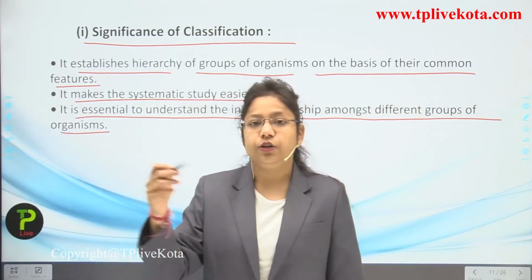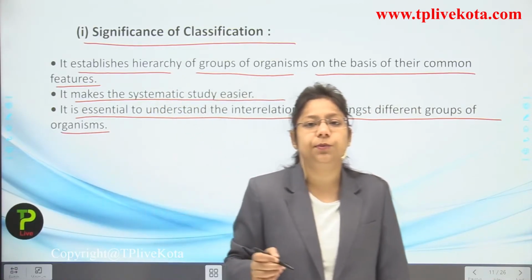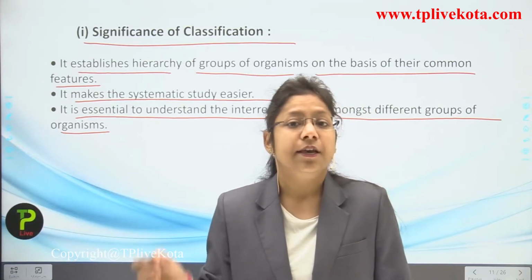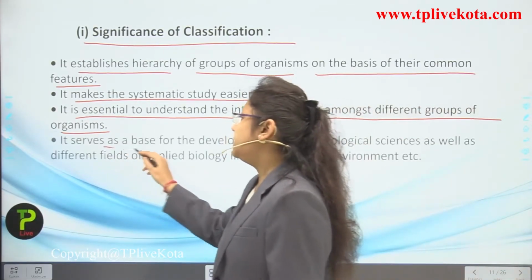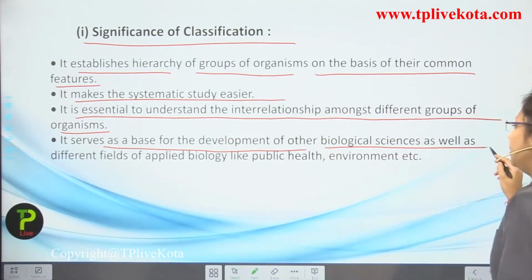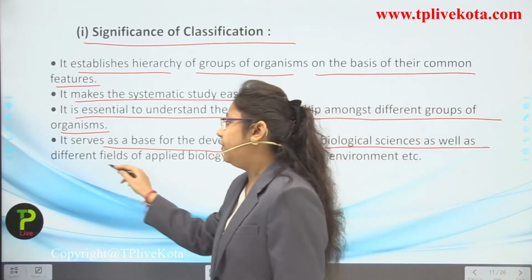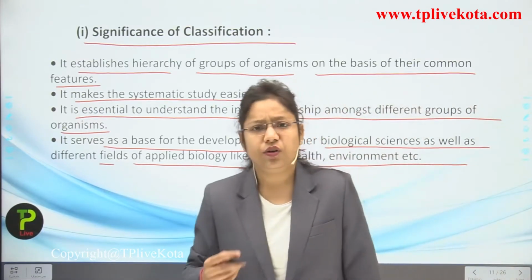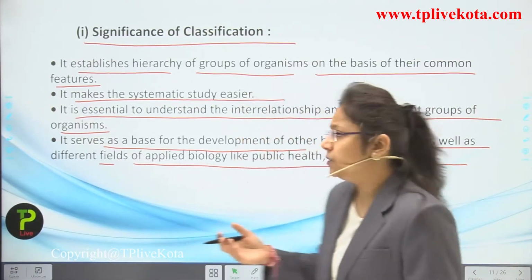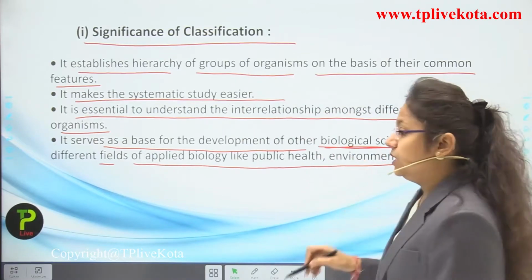It is also essential to understand the interrelationship amongst different groups of organisms. Different groups of organisms look somewhat similar in some features or characteristics, so we have to put them in a single category. Next, it serves as a base for the development of other biological sciences as well as different fields of applied biology, like public health and environment. Why?